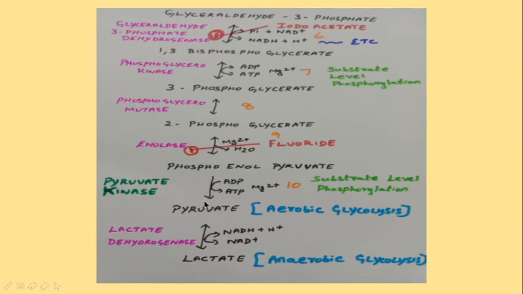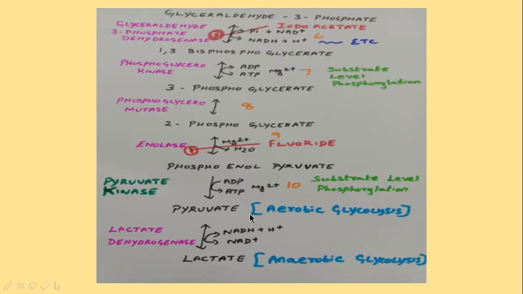This is an irreversible step. You will find that, like the other regulatory steps, this 10th step is irreversible. It's a key regulatory enzyme. Pyruvate kinase is a regulatory enzyme for the glycolytic pathway. So whenever aerobic glycolysis is asked, you have to end with pyruvate. The end product of aerobic glycolysis is always pyruvate.